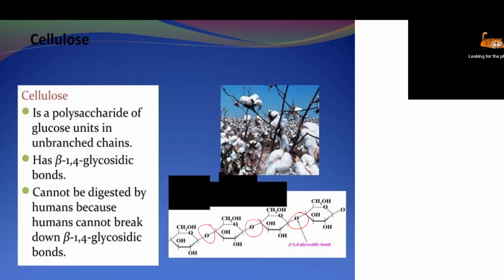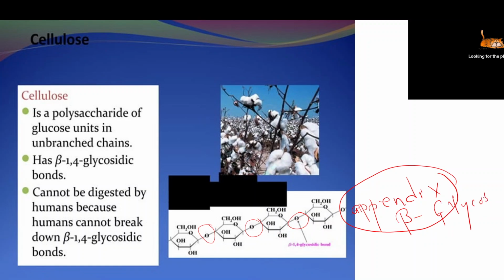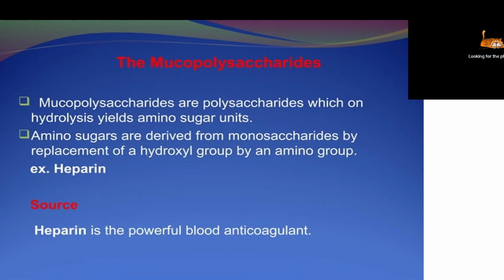Why? Because our appendix does not have any role. Our appendix is a vestigial organ. Actually in animals, the appendix can produce the beta glycosidase enzyme. These enzymes are able to break the beta glycosidic bond. So animals are able to digest cellulose, but we are not able to digest it.